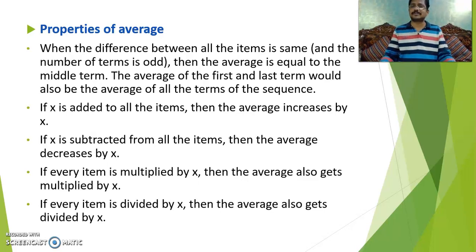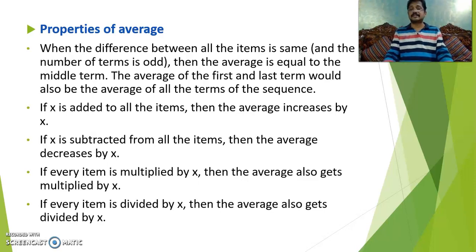That is very simple. Clear? So the average of 1 to 5 is 3. 3 is added to each one, so the average also increases by 3 units. Previously the average of 1 to 5 is 3, so when 3 is added to each term, the average is 3 plus 3, that is 6. That's it.